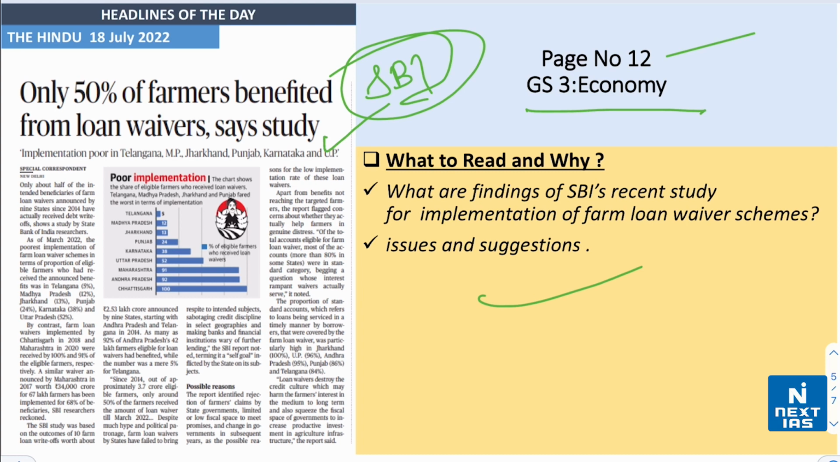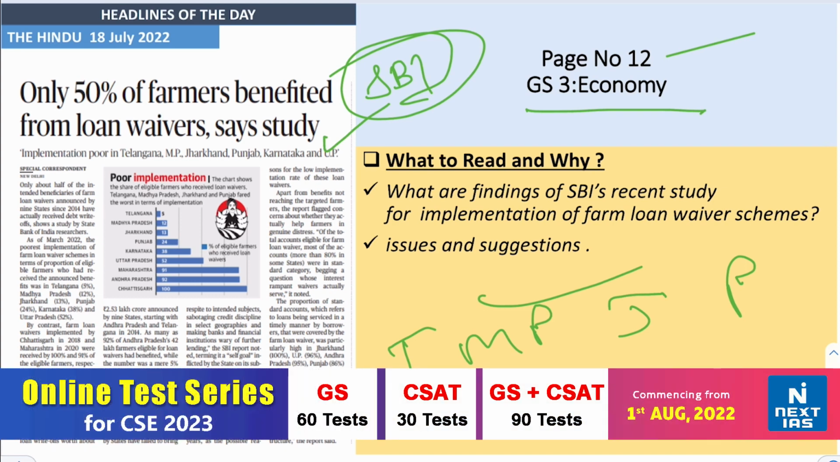जो concerns highlight किए गए हैं स्टडी के द्वारा वो है पहला, SBI study flags poor implementation rate in तेलंगाना, MP, Jharkhand, Punjab, Karnataka and UP. Apart from benefits not reaching the targeted farmers, the report also flagged concerns about whether they actually help farmers in genuine distress. Farm loan waivers by states have failed to bring respite to intended subjects, sabotaging credit discipline in select geographies, making banks and financial institutions wary of further lending.